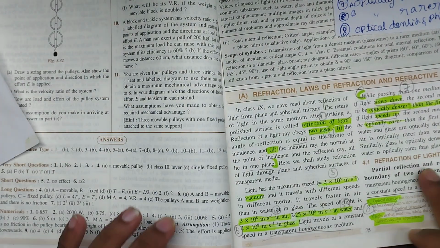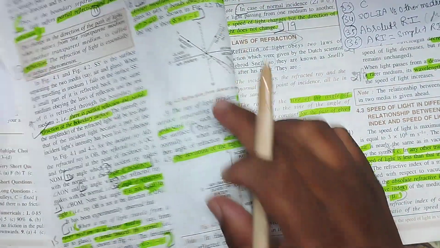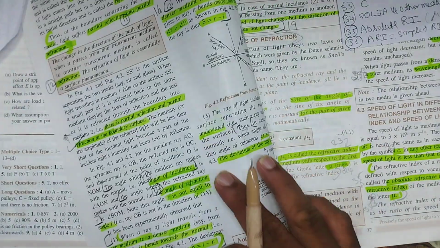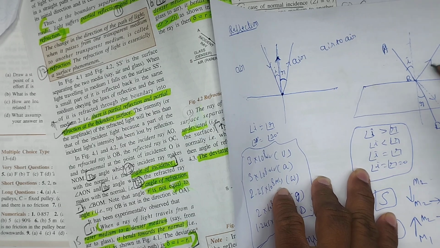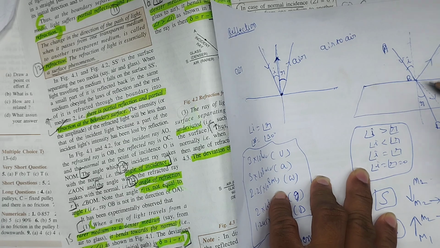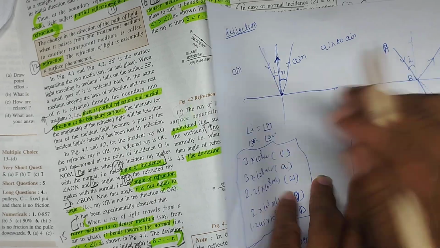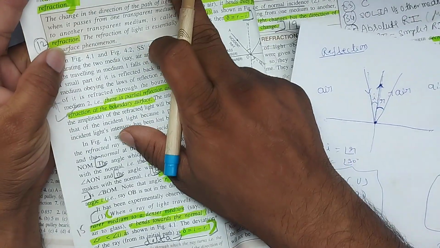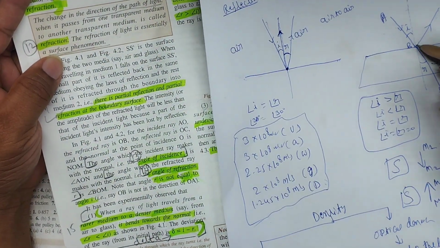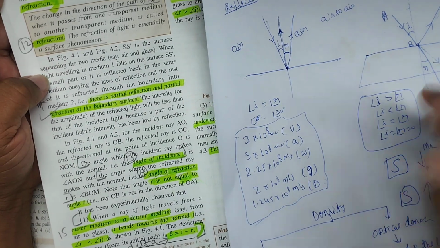Till here we understand. Next we have to understand refraction of light. You already know what refraction of light is. Again, one more term is there, reflected light. When some part of the light goes back into the same medium, the air, that is called reflected light. The light which moves into the second medium is called refracted light. This is the tenth point I noted here. Partial reflection and partial refraction happen at the surface. At this place, reflection also happens and refraction also happens.